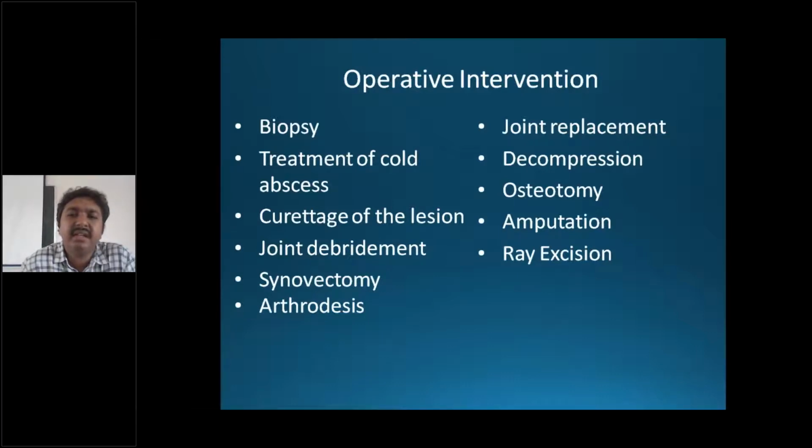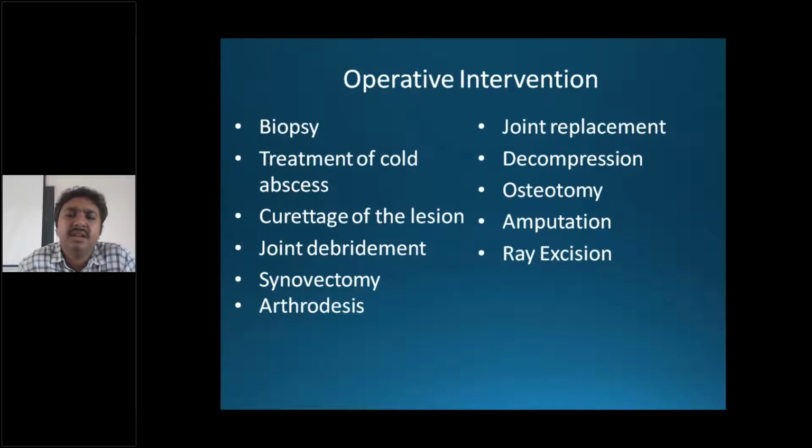Joint replacement is very rarely done. Usually the current guidelines are the patient should be on ATT and should be symptom free for about 2 years. It's better to do a joint replacement after 2 years, not before that, because you can put in implants, say hip or knee, and then if there is reactivation of the tuberculosis, then it's a bigger problem than the tuberculosis itself. So then you have to remove the implants, and then you cannot salvage.